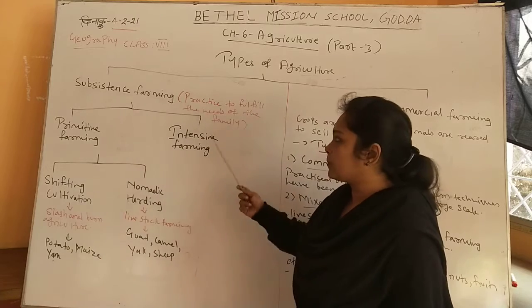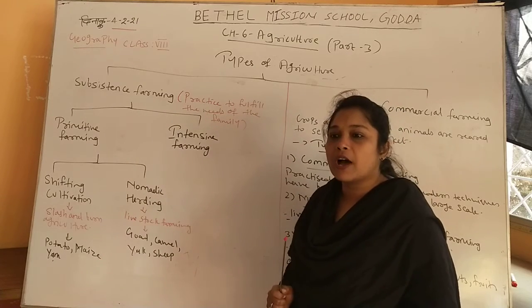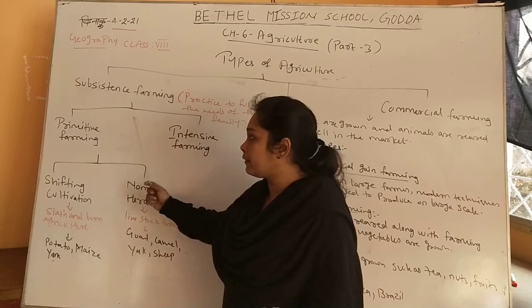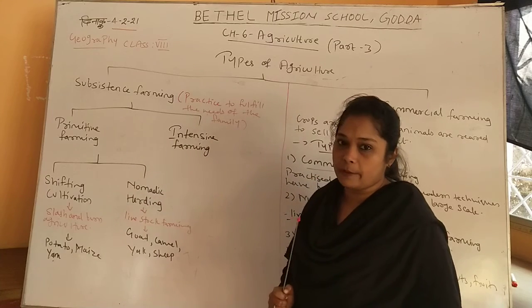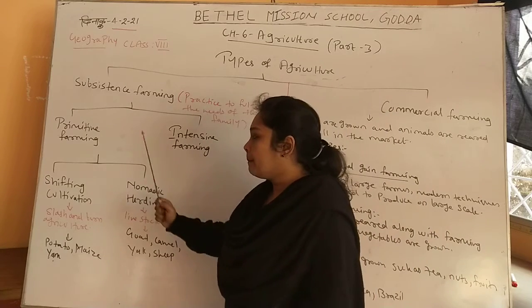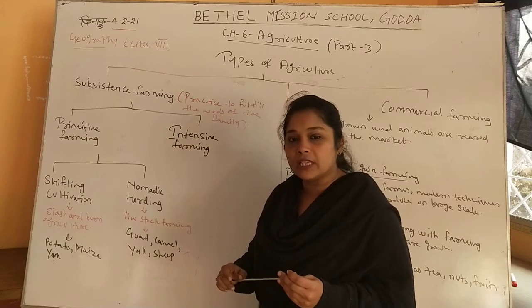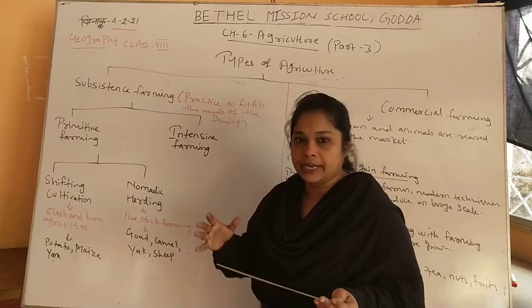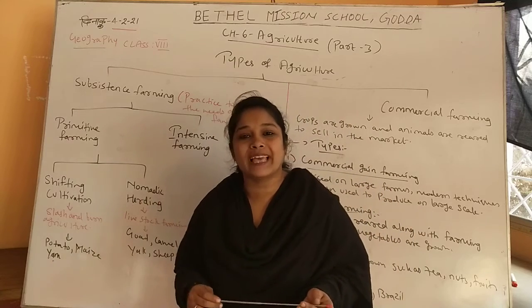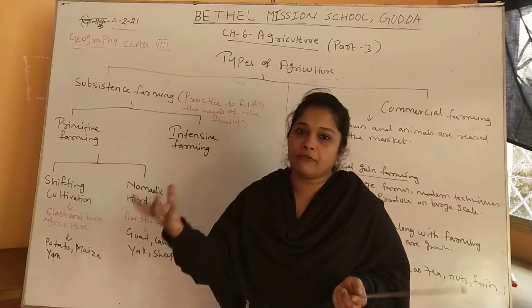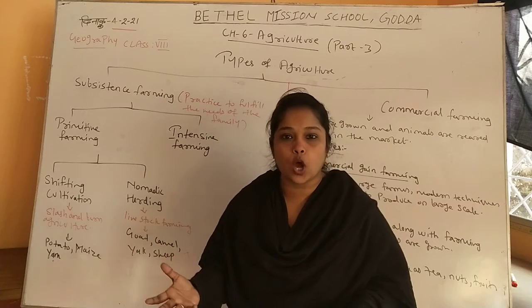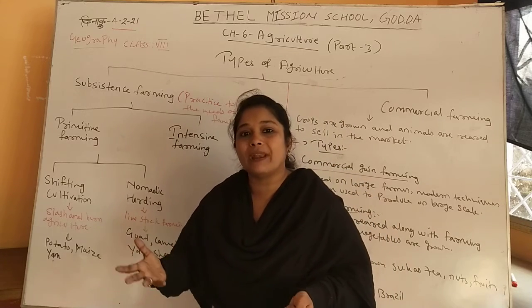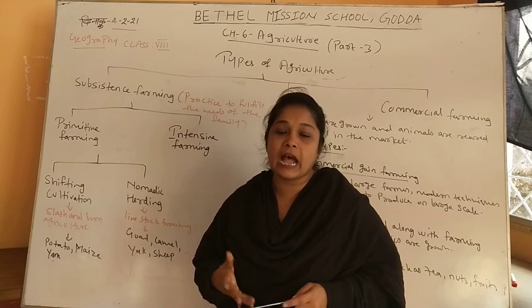Now subsistence farming can be of two types, that is primitive farming and intensive farming. Now what is primitive farming? Primitive farming means a farming system in which primitive methods are used, like primitive equipment to grow crops, primitive equipment to plough and sow the land and harvest the land.